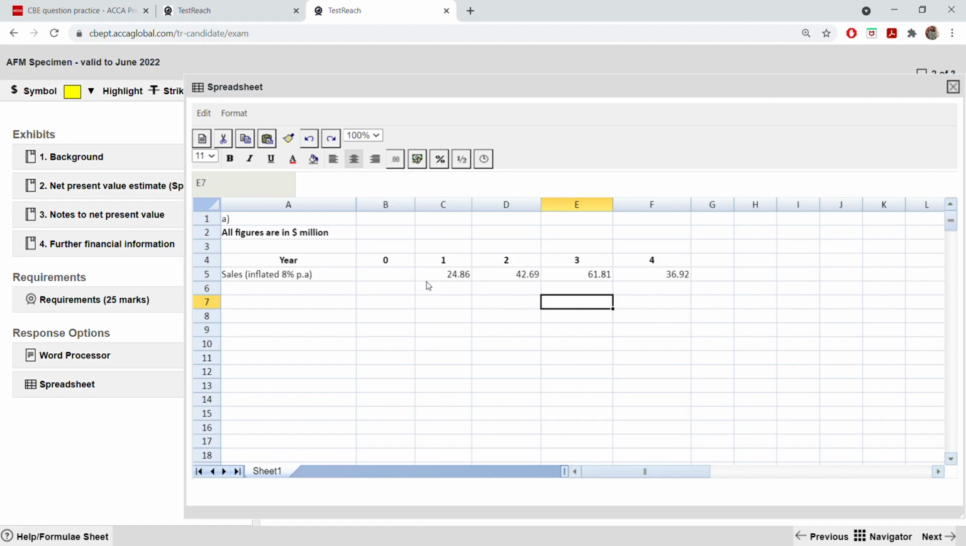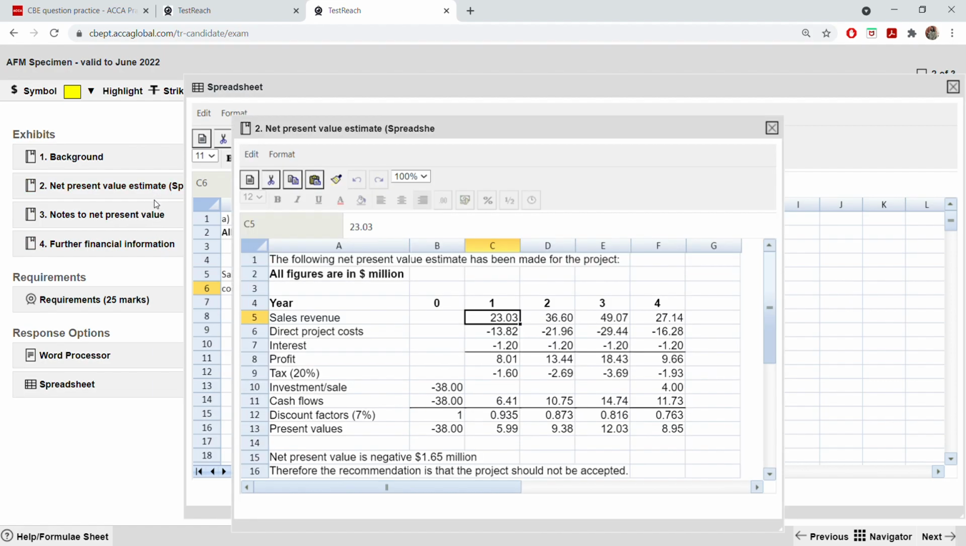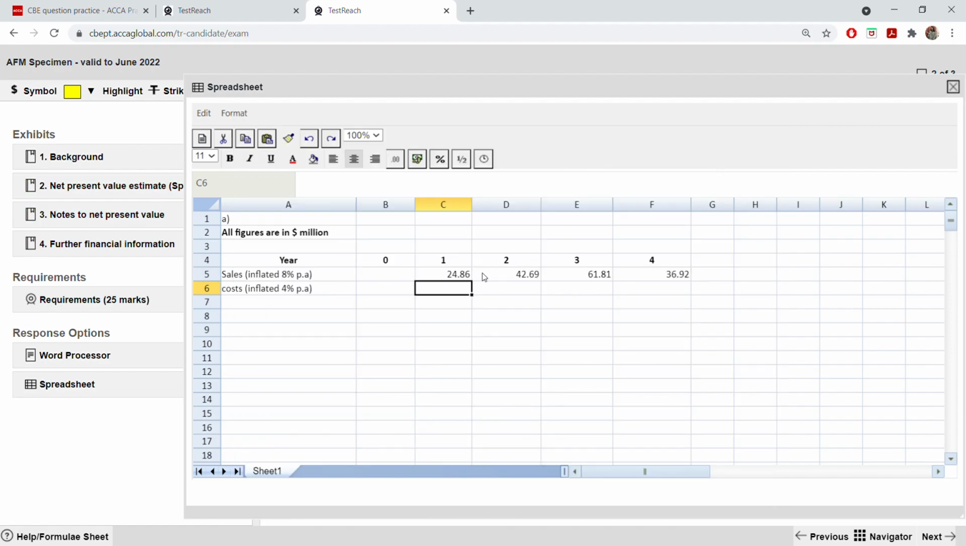Okay. Now cost. Cost, you have to inflate 4% per annum. This is also same like sales, but the percentage is 4%. Okay. But the costs are different here. 13.82. Make sure that when you are putting cost equal to, you're putting a minus figure.